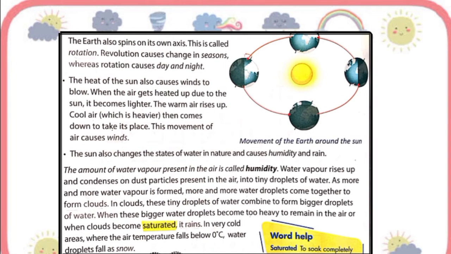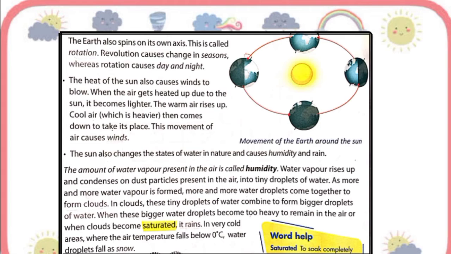Now let's understand about humidity and rain. Have you ever felt the air just outside of a hot bath or shower? It feels wet, but you cannot see any water in the air. And really there is water in the air, but it is in the form of gas, and this kind of water is called water vapor. Even though you can't see it, you can feel it. So the water vapor that is in the air is called humidity.